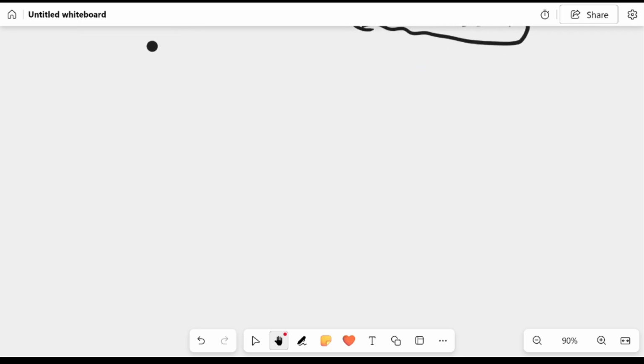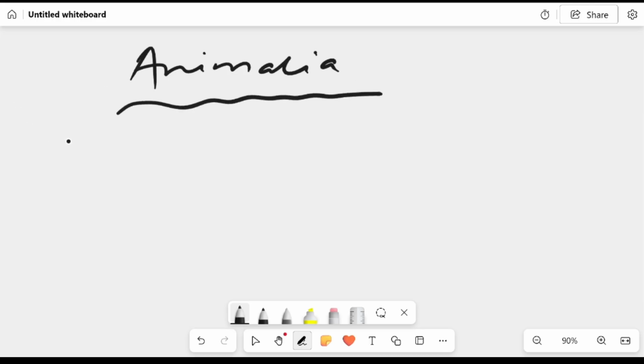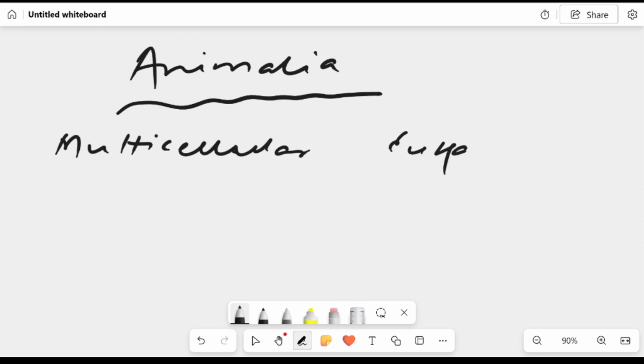The kingdom Animalia has certain characteristics. What are those? At first, these are multicellular, that means they have more than one cell. Then these are eukaryotic, that means they have a nucleus and cell-bound organelles.